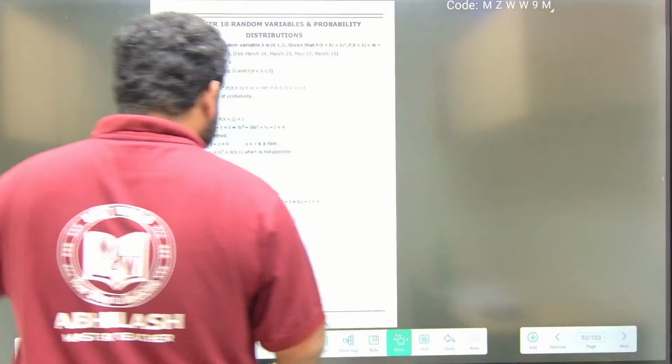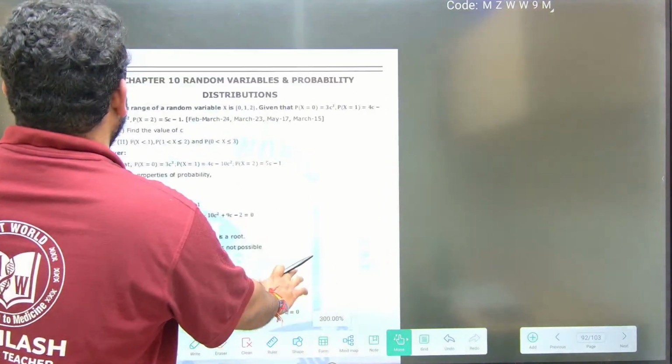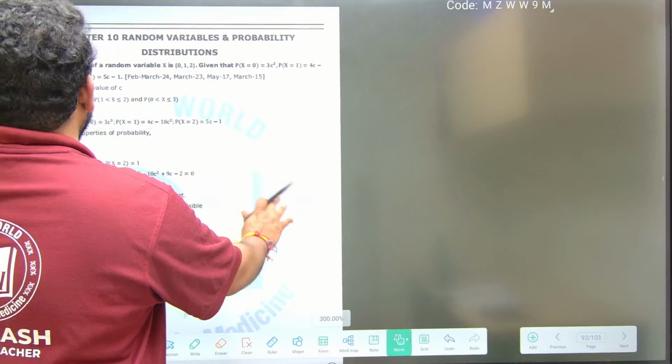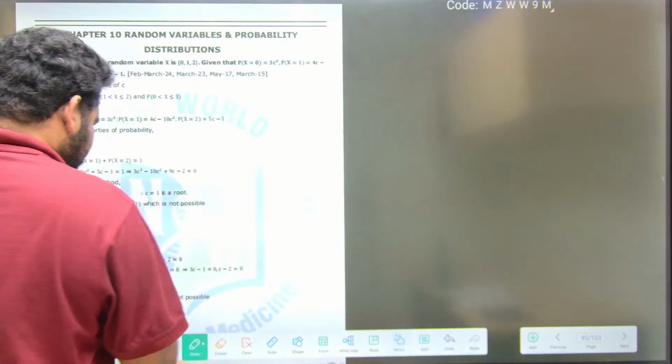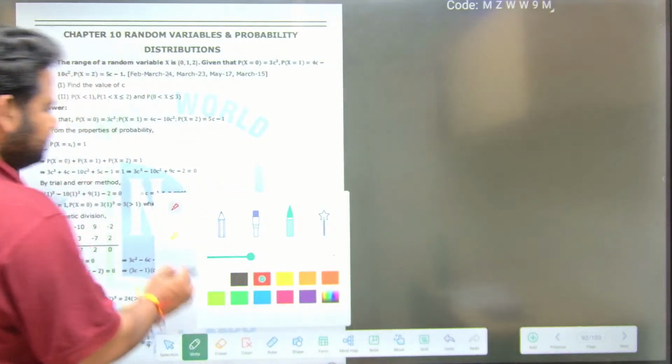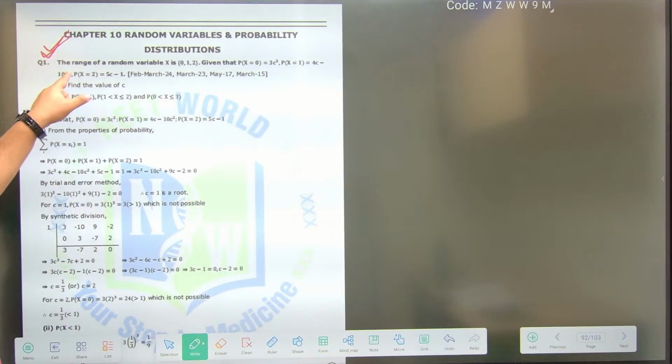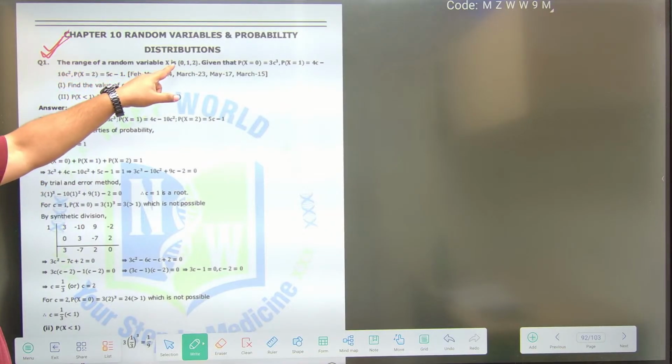Look at this question. Observe this question carefully. Very important question. Out of all the questions, if I ask which is important, this is of highest importance. They are telling the range of the random variable x: 0, 1, 2.